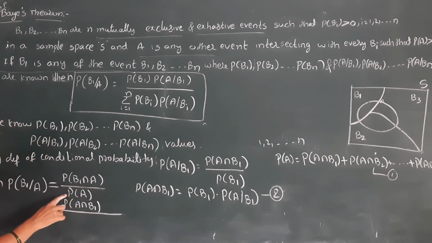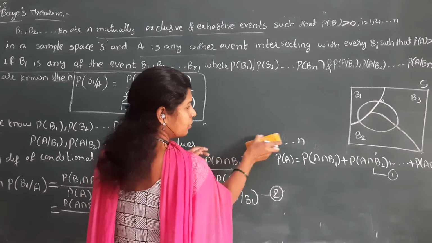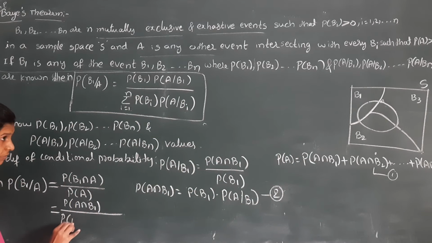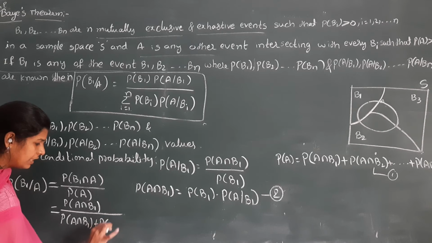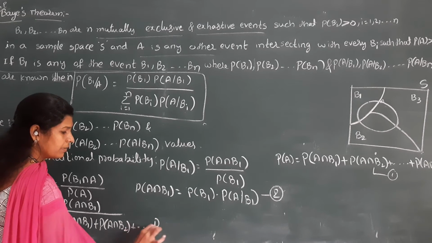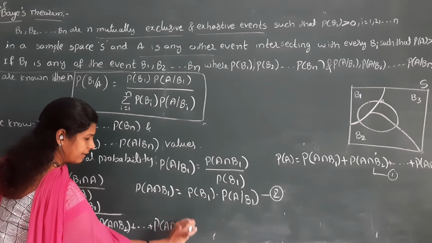And P of A, from equation 1, is equal to P of A intersection B1 plus P of A intersection B2 plus so on P of A intersection Bn.